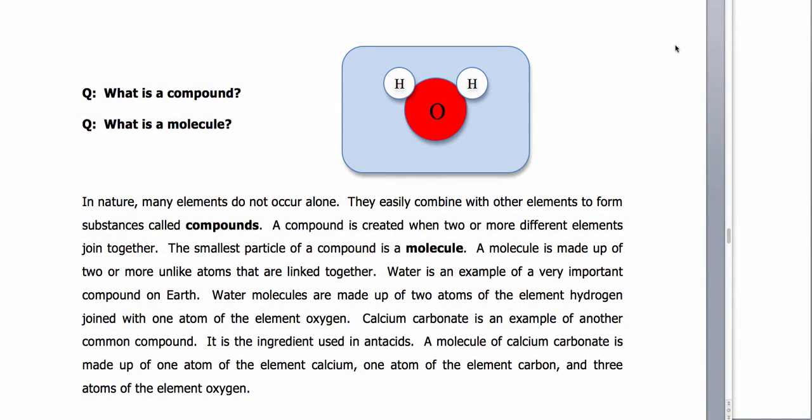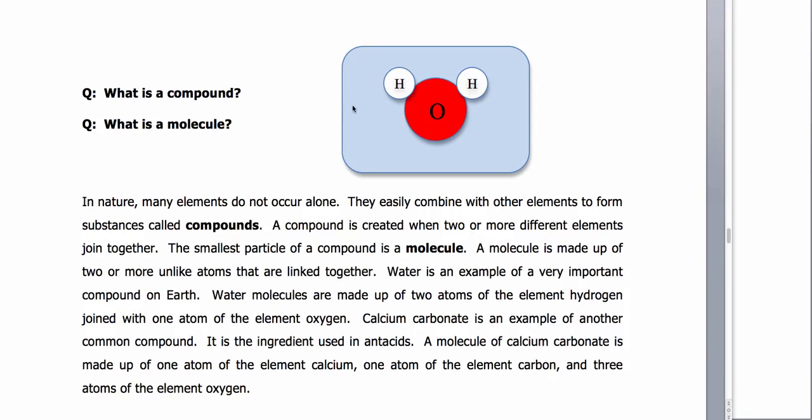So this reading in this video is about what happens when we have more than one type of atom making up a substance, or what happens when we have two atoms of the same substance that are joined together.